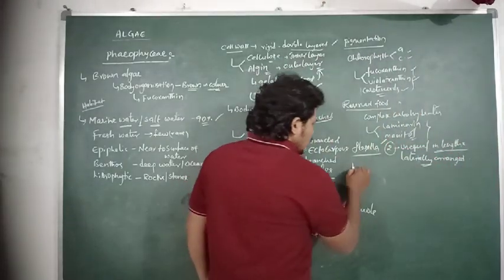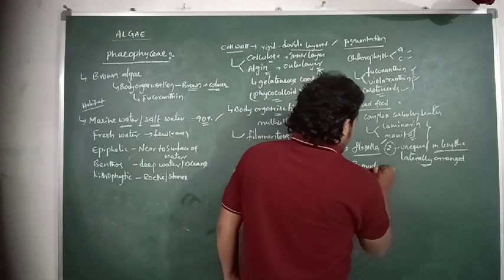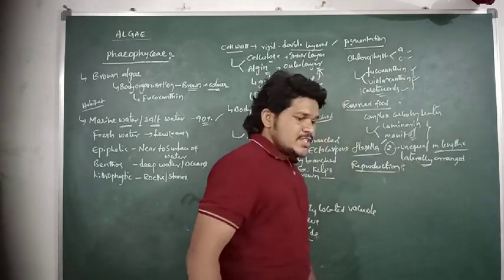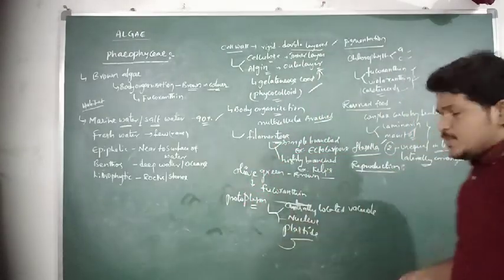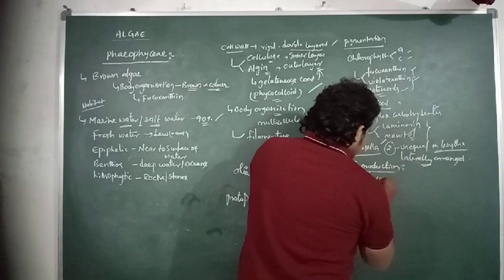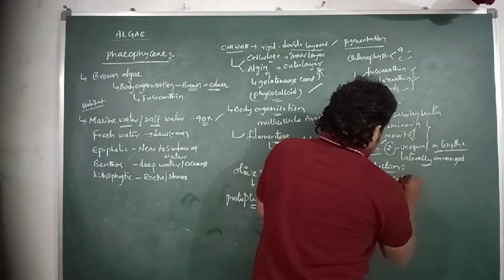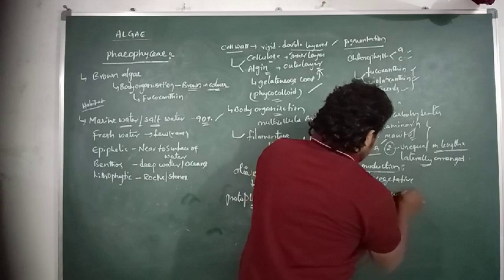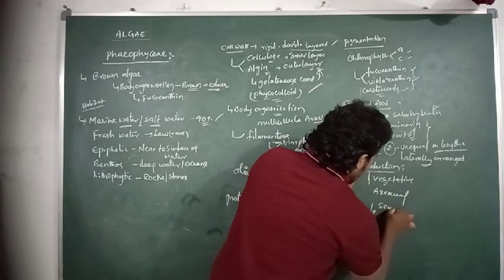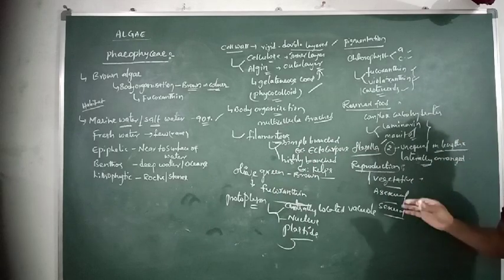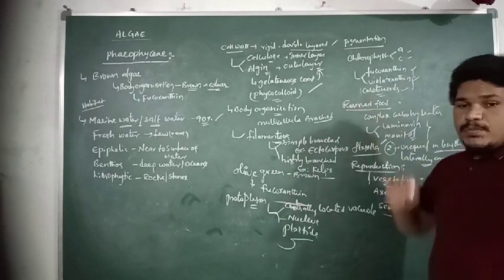And then coming to reproduction in brown algae. The species of brown algae can reproduce through three reproductive methods. They are vegetative reproduction, asexual reproduction and sexual reproduction. So these are the three different kinds of reproductive methods for the brown algae.